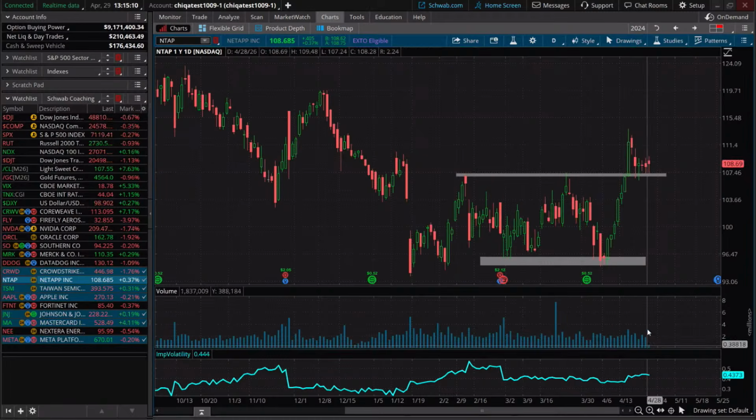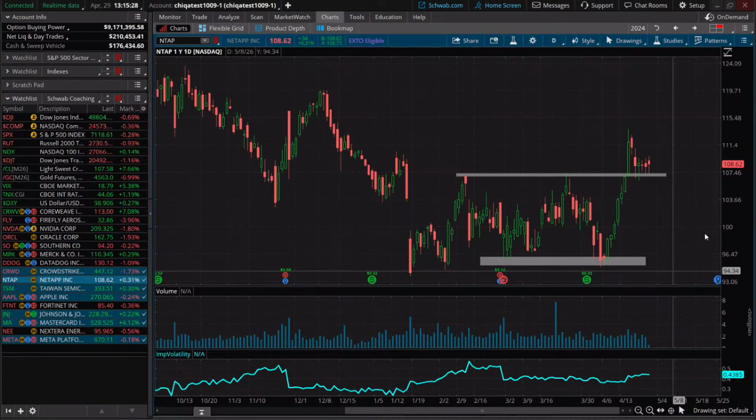So that could have been a little bit of a warning sign there. Now, a trader may say, hey, if we still do want to trade this double bottom pattern and we see a confirmation or a bounce off of support here, that could give us evidence to a move to the upside.